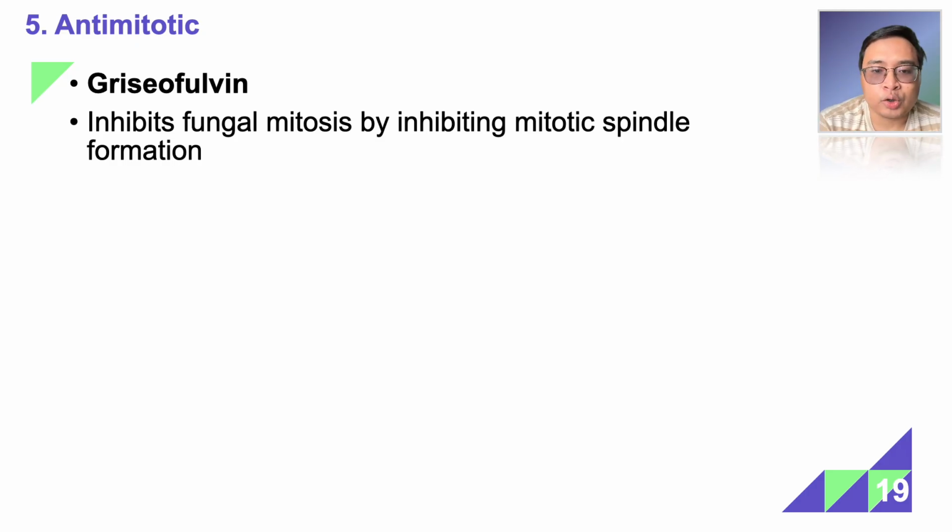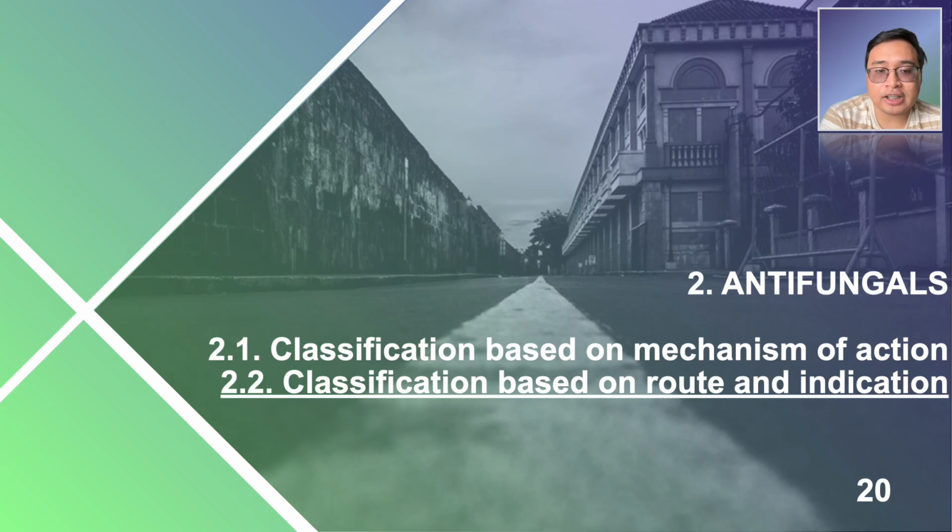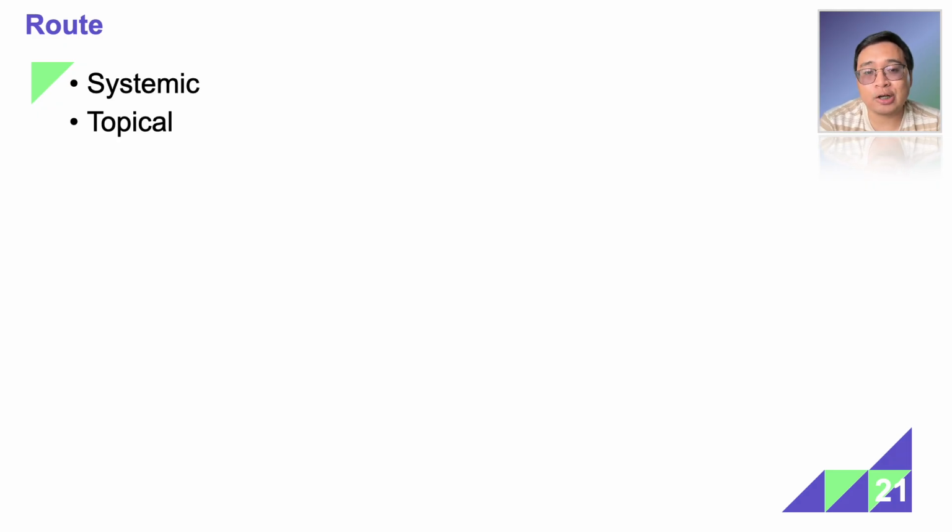Right. So those are the different classes based on mechanism of action. Now we're still going to tackle them, still based on those classes, but this time focusing on the route and indication. So there are two possible routes for an antifungal, of course. It could be systemic or topical.